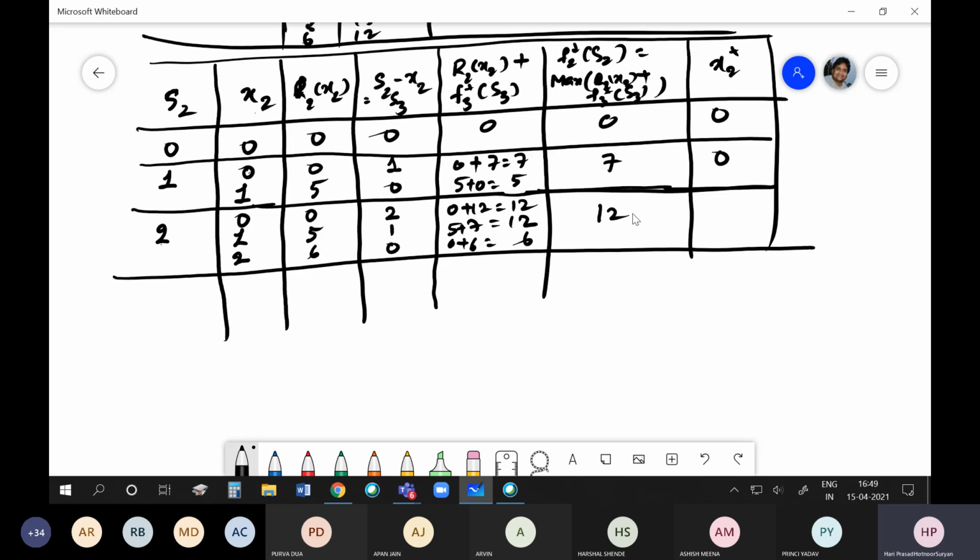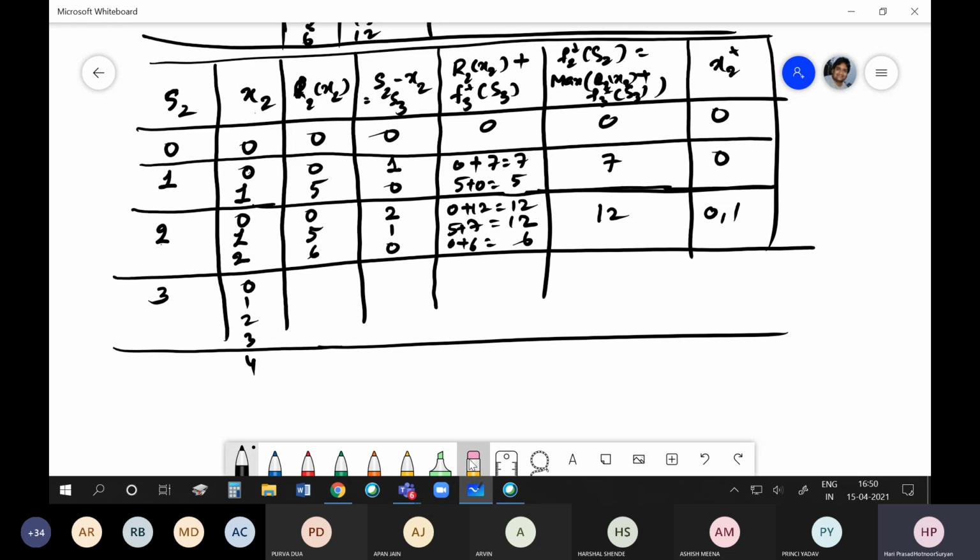So I have 12. What are the possible optimal values of X2 star? 0 and 1. I have put it wrong actually here. This is wrong actually here. Okay, similarly, if I have 3 units, 0, 1, 2, 3.